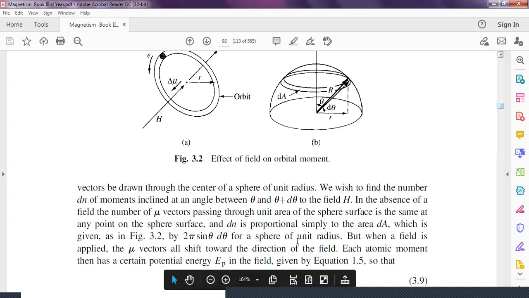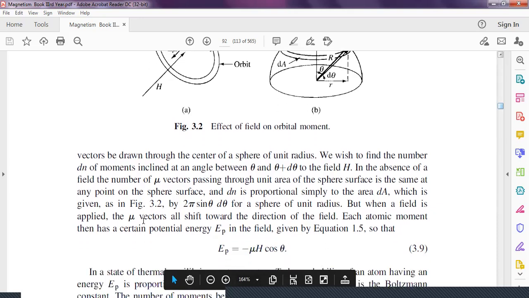But when the field is applied, the vector mu shifts over to the direction of the field. Here, field means we apply an external magnetic field. As there is an internal magnetic field present in the material, this internal magnetic field gets shifted to the direction of the external magnetic field.